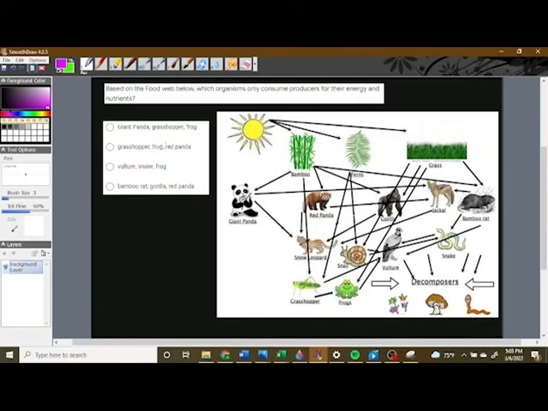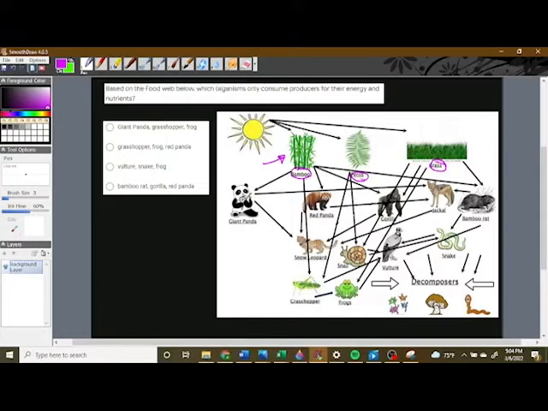Based on the food web below, which organisms only consume producers for their energy and nutrients? So we need to remember that producers are things that perform photosynthesis, for example. So bamboo, that's a producer. Ferns, that's a producer. Grass, what else? That's it for this food web.